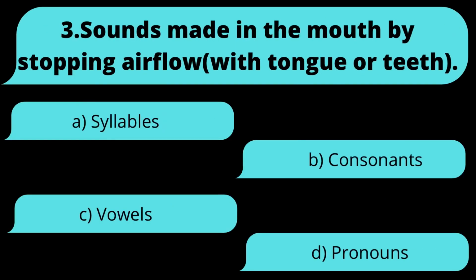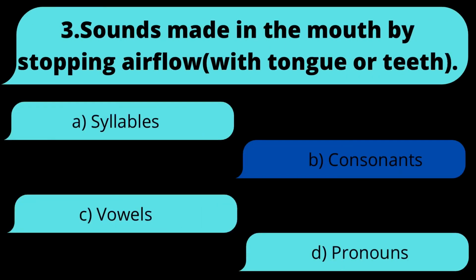3. Sounds made in the mouth by stopping airflow with either your tongue or your teeth. A. Syllables, B. Consonants, C. Vowels, or D. Pronouns? The answer is B. Consonants.